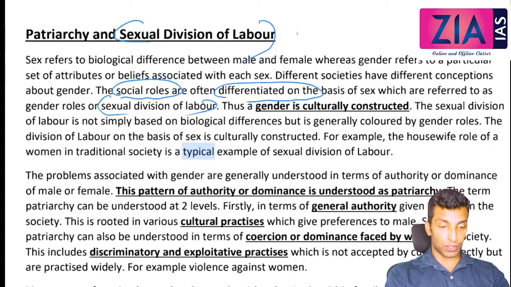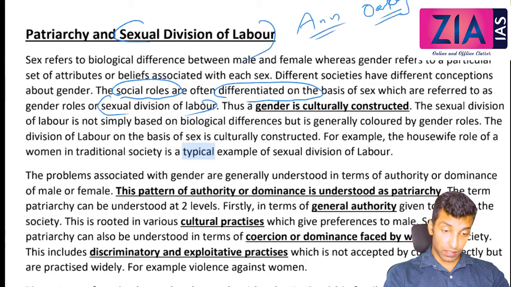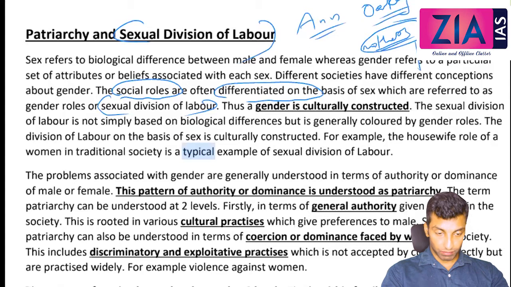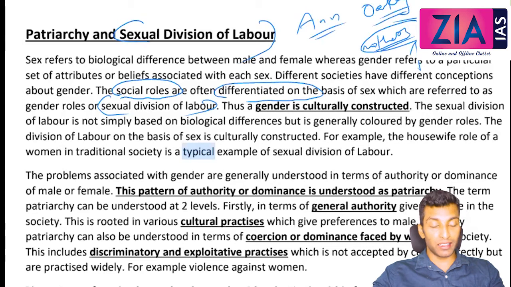Now, a very famous feminist sociologist is Ann Oakley. According to her, the mother's role is also culturally constructed. Actually, this is not the woman's role; it is culturally constructed, not giving birth to the child. When I am talking about the mother's role, it is not giving birth to the child, which is obviously biological. Only a female can give birth to the child. But the role of mother is different from giving birth. The role of mother is like when we discussed Parsons, I told you emotional head, instrumental head, etc. Apart from that, the mother has to take care of the child.